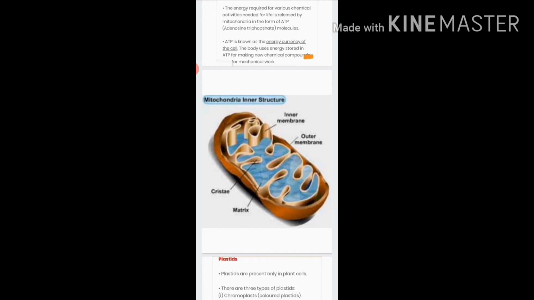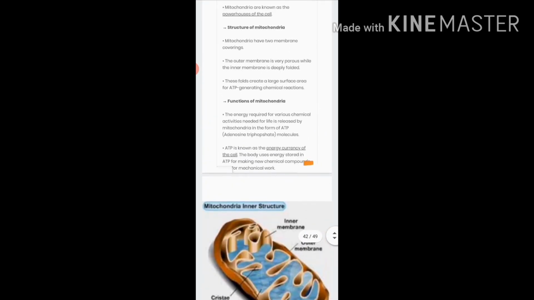The full form of ATP is adenosine triphosphate. This ATP molecule is also known as the currency note of energy of the cell, because whenever there is no food available to the cell and energy is required for carrying out the cytoplasmic reaction, then from where does it get energy?